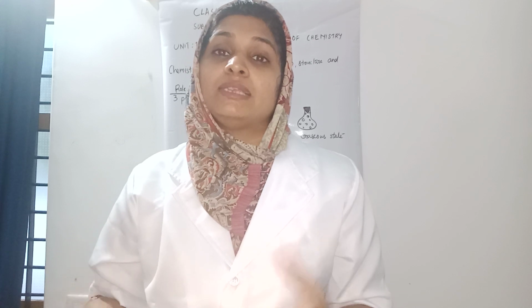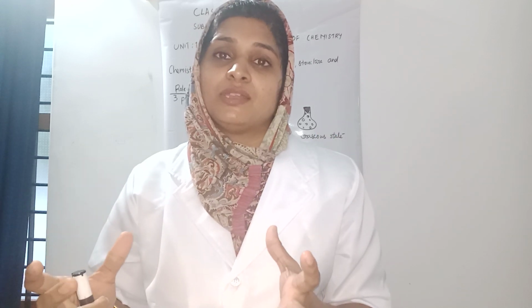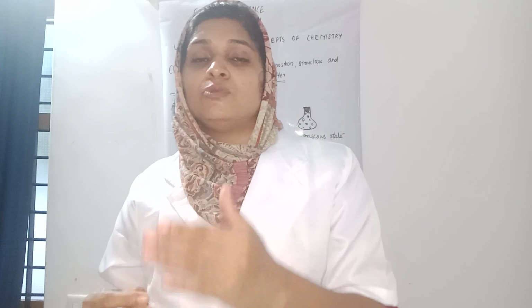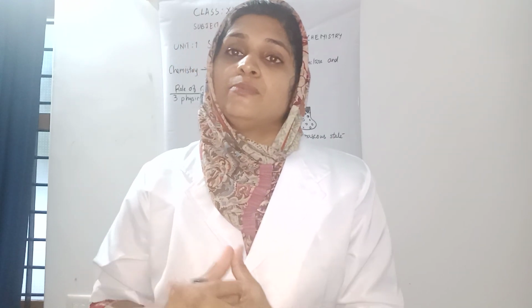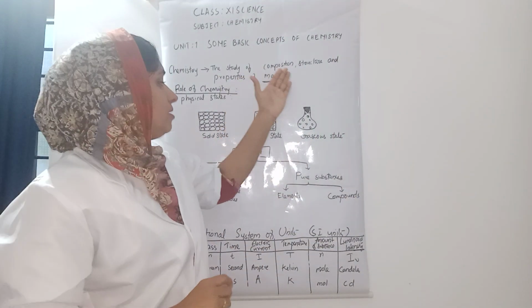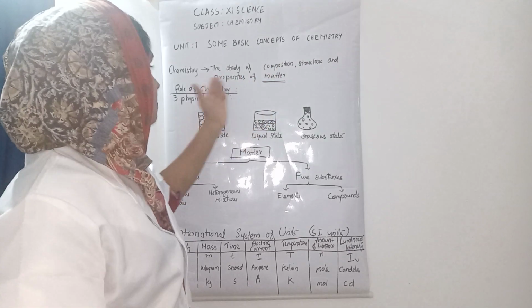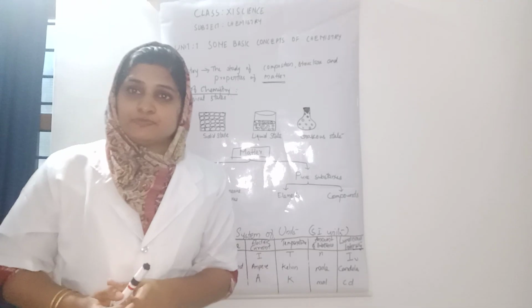If we continue to speak about the benefits of chemistry, it is actually endless. So now we can move to the basics of chemistry. Chemistry is the study of matter, meaning the study of composition, structure and properties of matter.